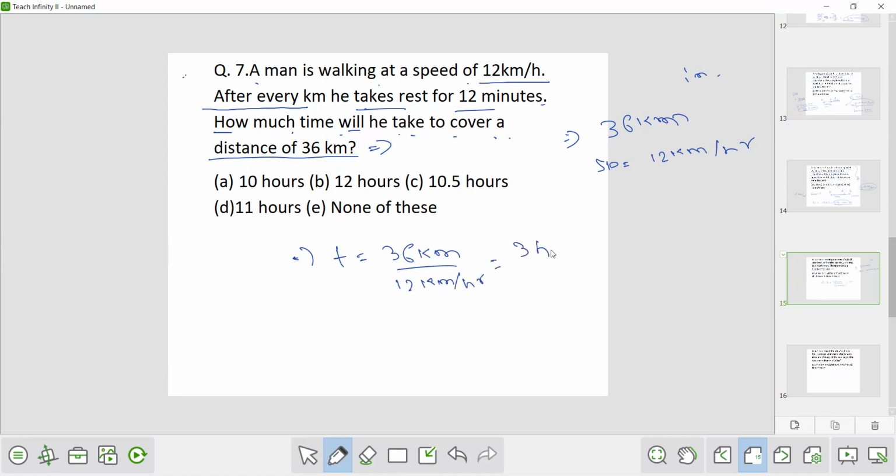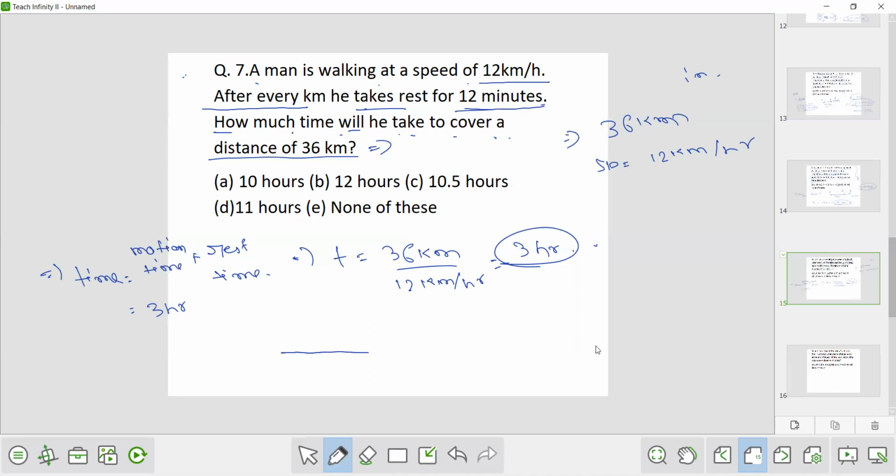So this is the motion time, but total time is motion time plus rest time. So motion time is calculated as 3 hours. Now what is the rest time? So that person is taking rest for 12 minutes after every kilometer.